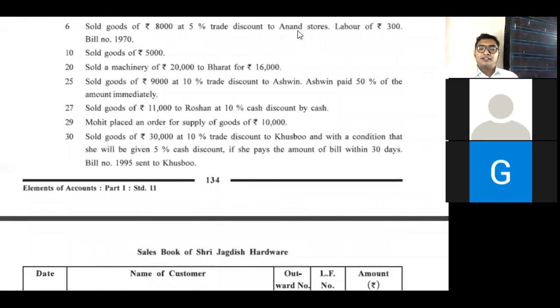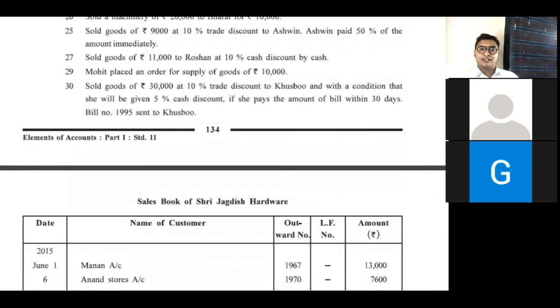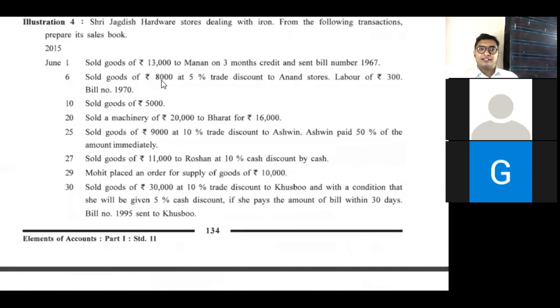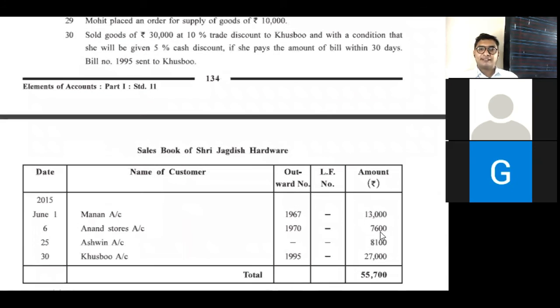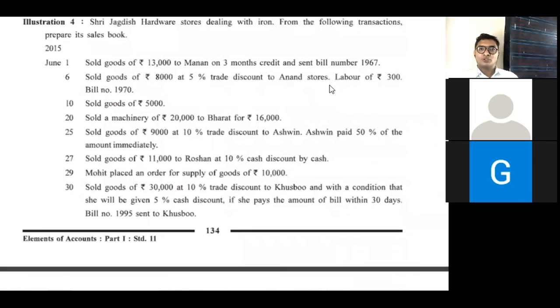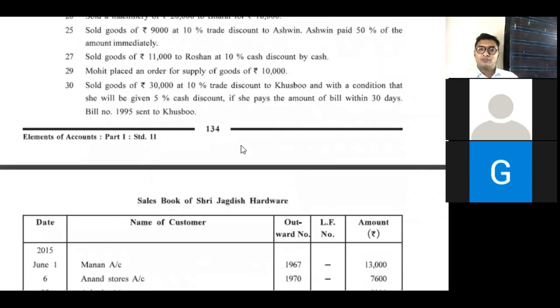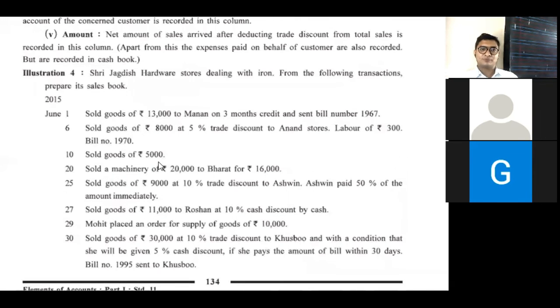Here again, name of person is given, so it is credit transaction, Anand Stores, and amount is 8,000 less 5%. We are deducting 5% from 8,000. Answer is 7600, and we are ignoring any kind of expenses in sales. Bill number is 1970.